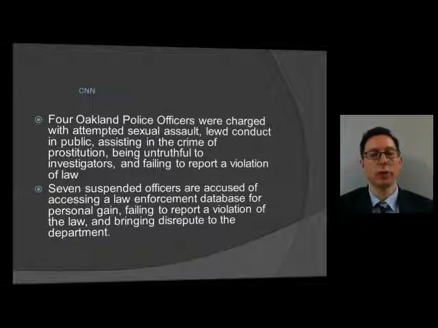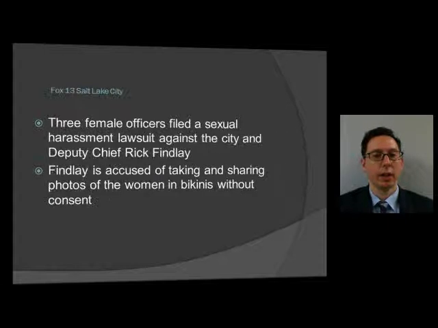CNN reports 4 Oakland police officers were charged with attempted sexual assault, lewd conduct in public, assisting in the crime of prostitution, being untruthful to investigators, and failing to report a violation of the law. And 7 other officers were suspended and accused of accessing a law enforcement database for personal gain, failing to report a violation of the law, and bringing disrepute to the department.